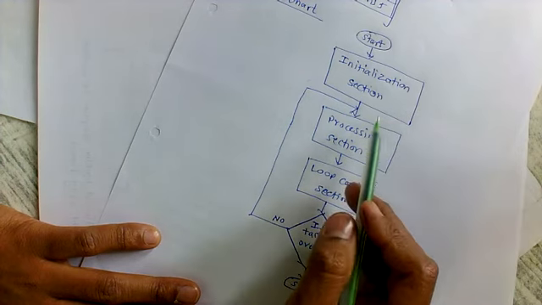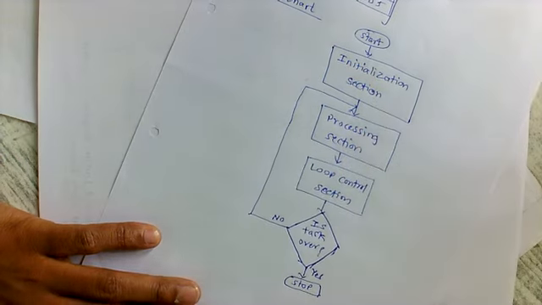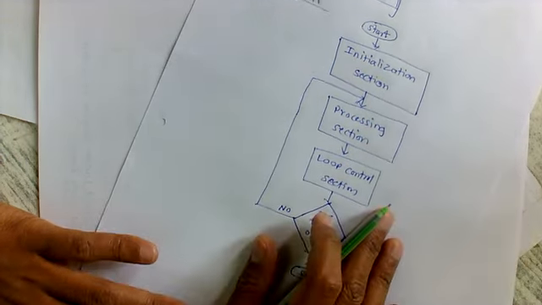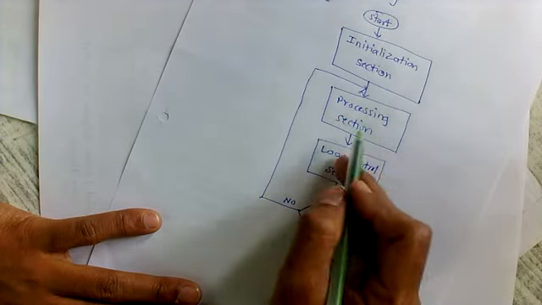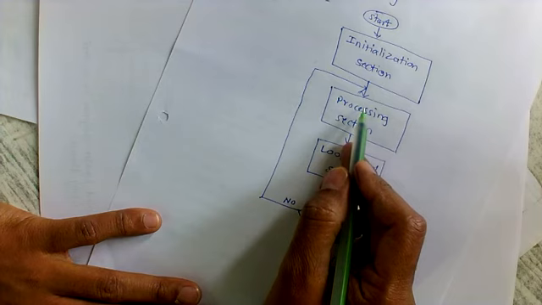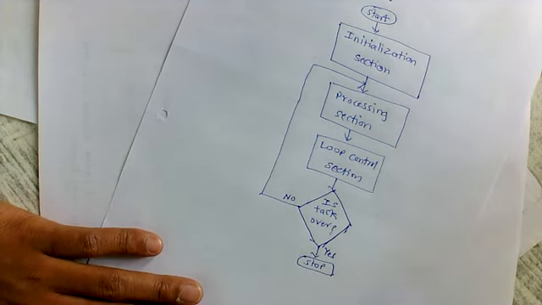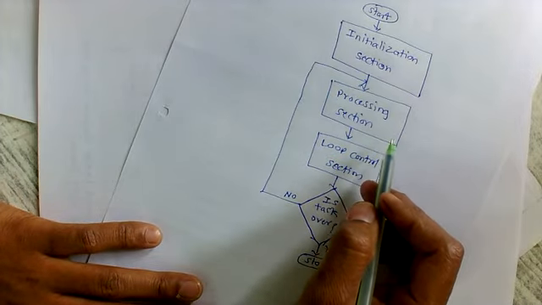In the initialization section, you have to consider the group of instructions for the initialization. Next, depending on the process or the task, you have to write here the group of instructions. This processing section consists of the set of instructions.